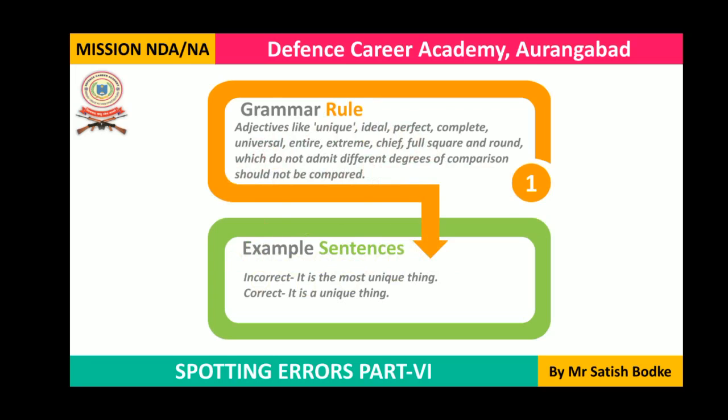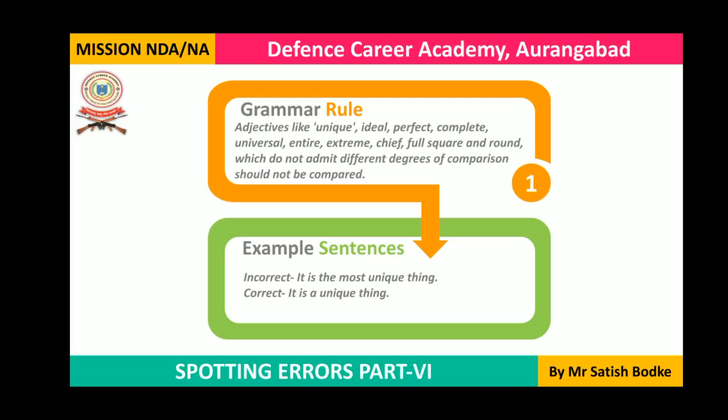For example, we cannot say something is more unique, less unique, or most unique. We cannot say something is less universal or more universal. These are adjectives which have their own extremes and they don't fit in any other types of comparisons. So never use these adjectives in comparisons.